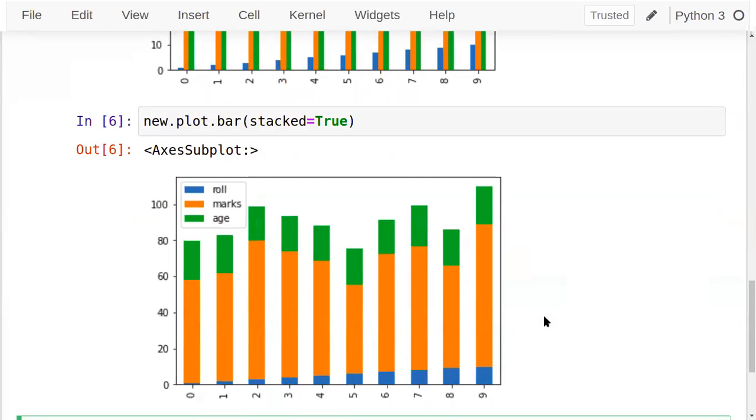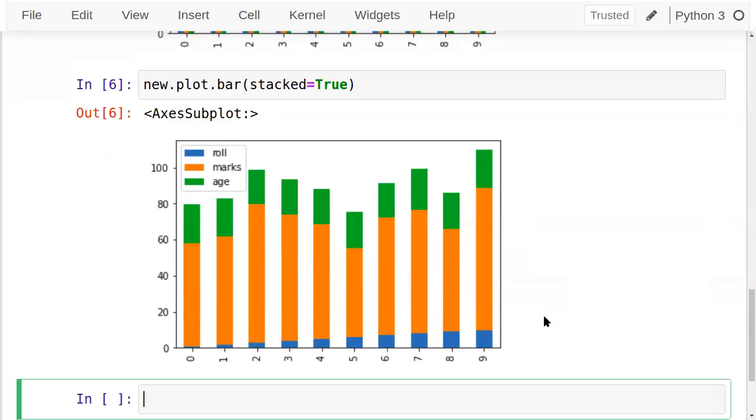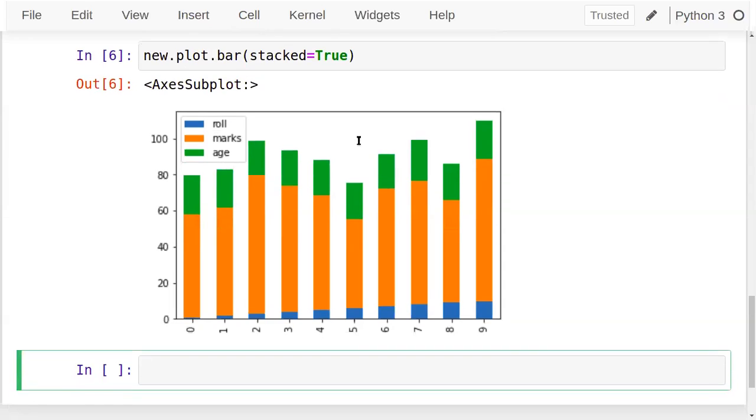Now see, this is a stacked bar chart. Multiple bar and now stacked bar. They are combining all together, and how much share is there for roll number, for name, for age, that we can see. Basically, these three elements are completely independent of each other. But whenever you have to use this kind of operation on the data frame, this is the way that you can choose to perform operations with. Or a similar operation if you want to do in the horizontal bar.